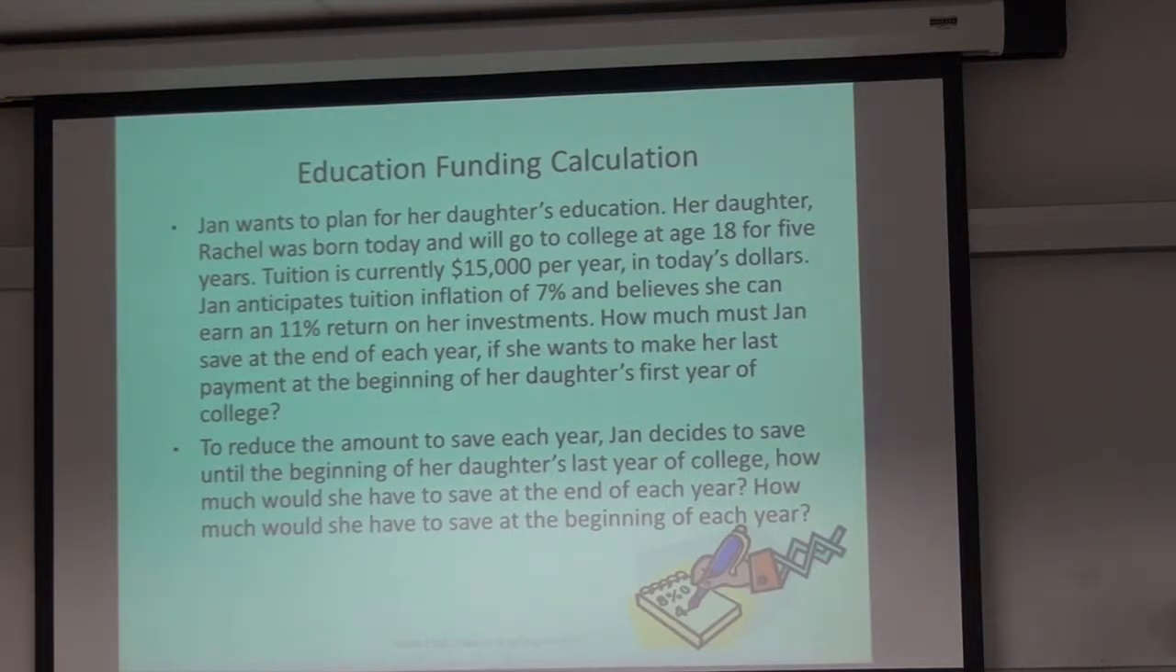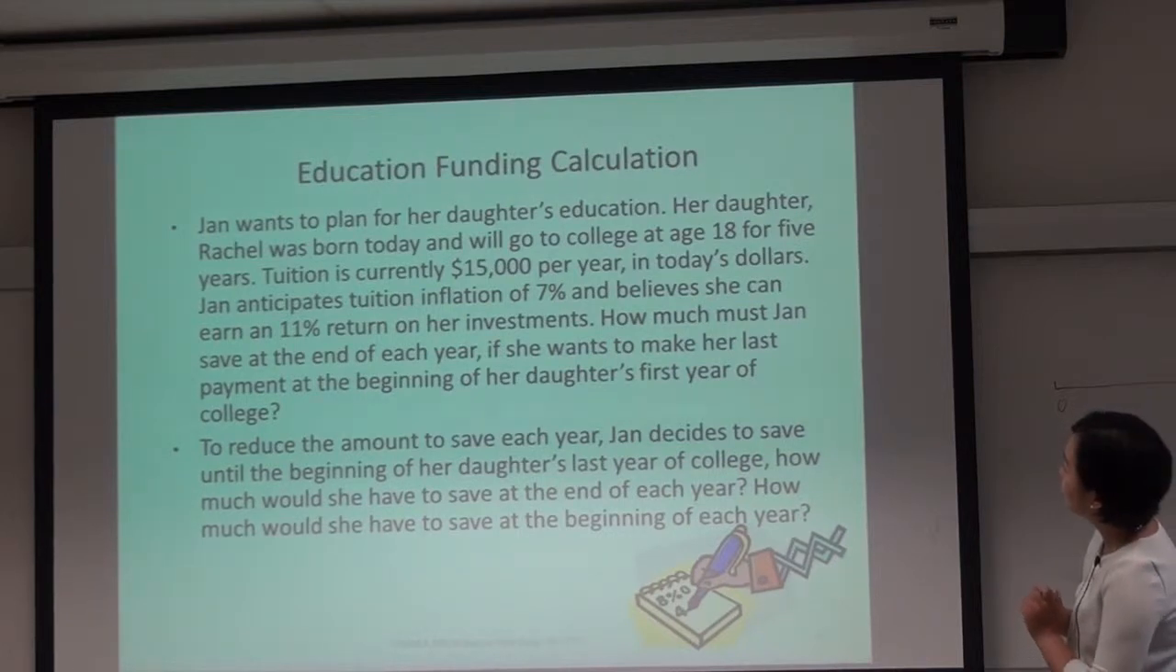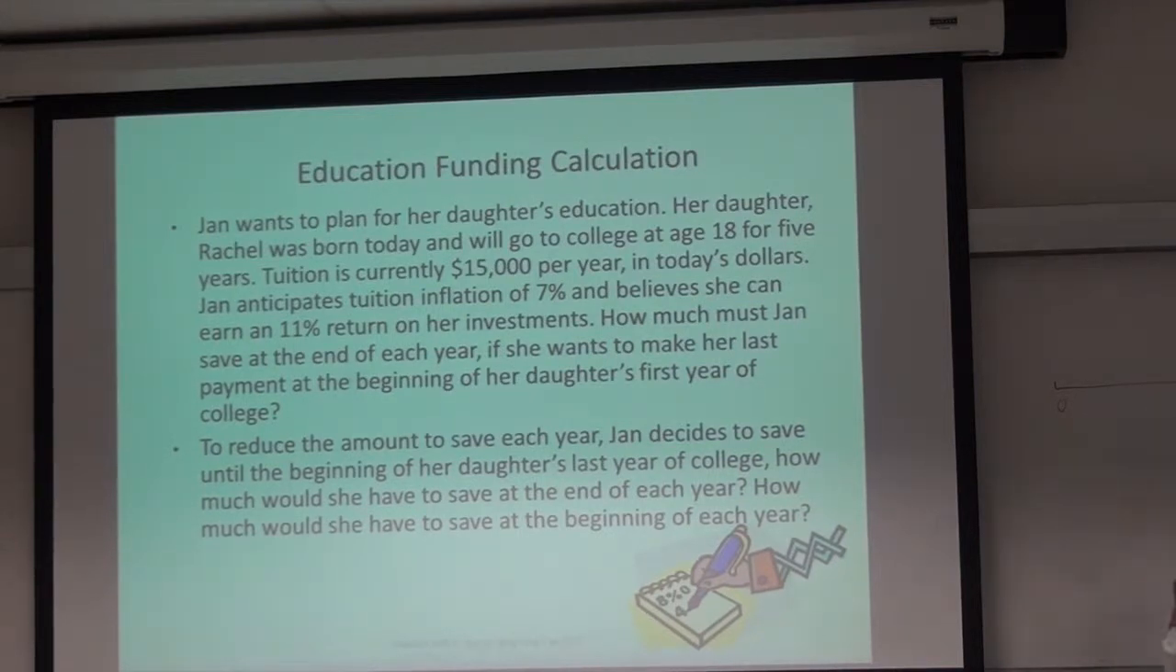When I do present value calculation, I like to draw this timeline. Okay, so now it's time 0. And she'll go to college at age 18 for 5 years. 1, 2, 3. 1, 2, 3, 4, 5. Okay.